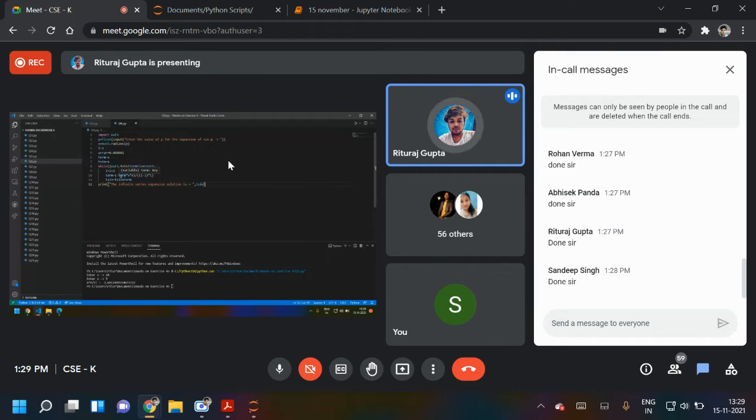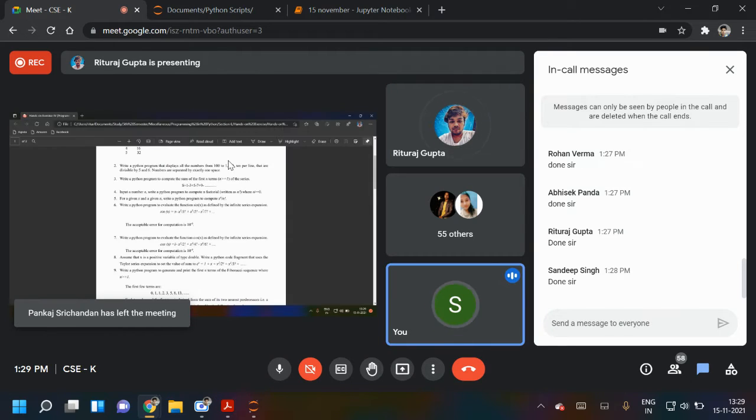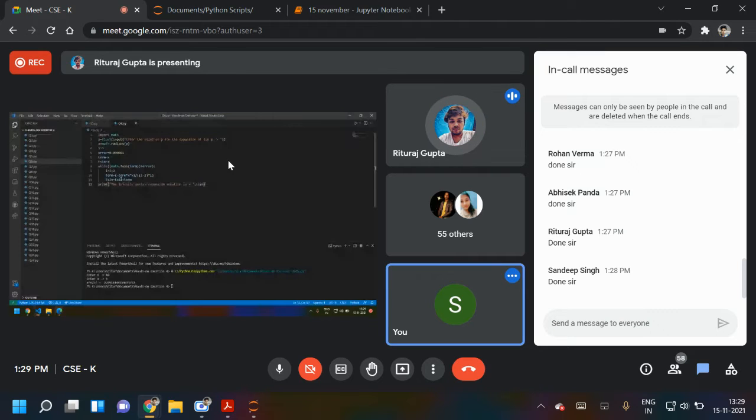The term alternates between negative and positive. One minute, sir, I have to see the formula exactly. Yes, it is x minus x cube. As the term is assigned to x, it is multiplied each time by x square.